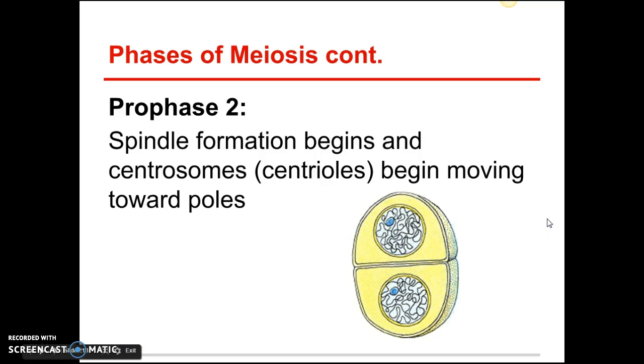So prophase 2, you guys can see this is supposed to represent 2 cells. Okay, so we've got 2 separate cells. We already have 2 cells and we're dividing into 4. Again, spindle starts to form, and the centrioles, remember those are the things that are like the reel on the fishing rod. They're going to start to move towards the poles, and we're going to start to get that nucleus to break down again.